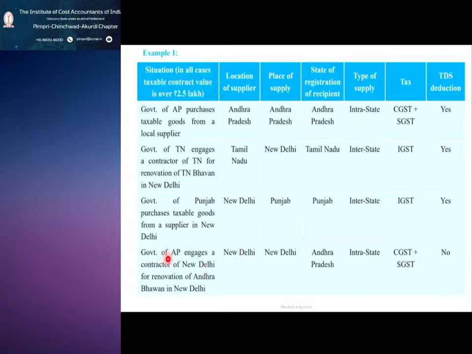Location of the DDO is Andhra Pradesh, place of supply is New Delhi, hence TDS is not applicable. Suppose the government of Andhra Pradesh and the place of supply is also Andhra Pradesh, then in that case TDS is applicable.